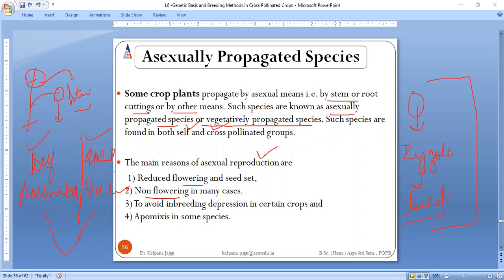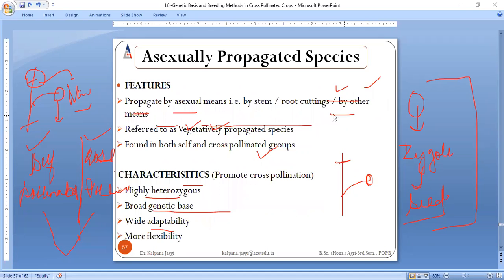So if there is no seed development, what do we need to do? We cannot stop at that point. Okay, there is no flower formation, fine, but we need to grow the plant in larger amounts. In that case, when there is no formation of seed or flower, we go for taking cuttings of the plant, parts which can be cut for growing a new plant, that can be either stem, root, or any other part, right? It is also used to avoid inbreeding depression, and apomixis takes place in certain cases.